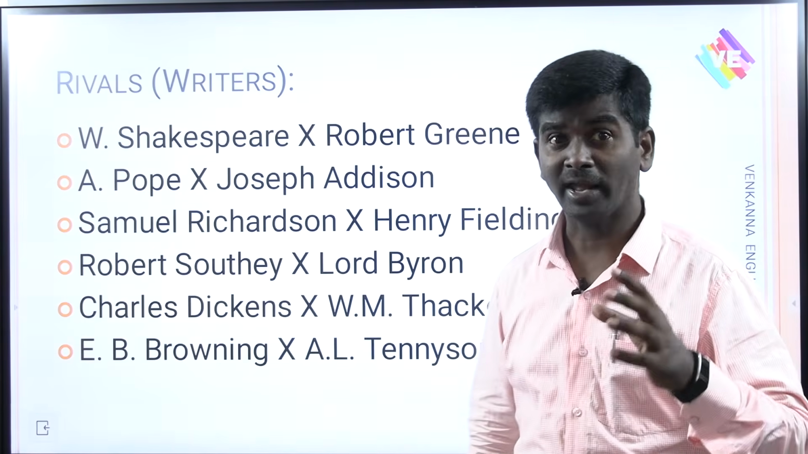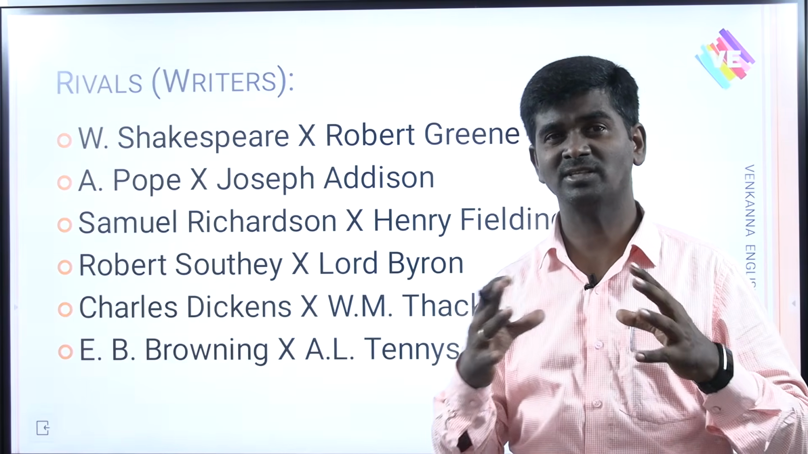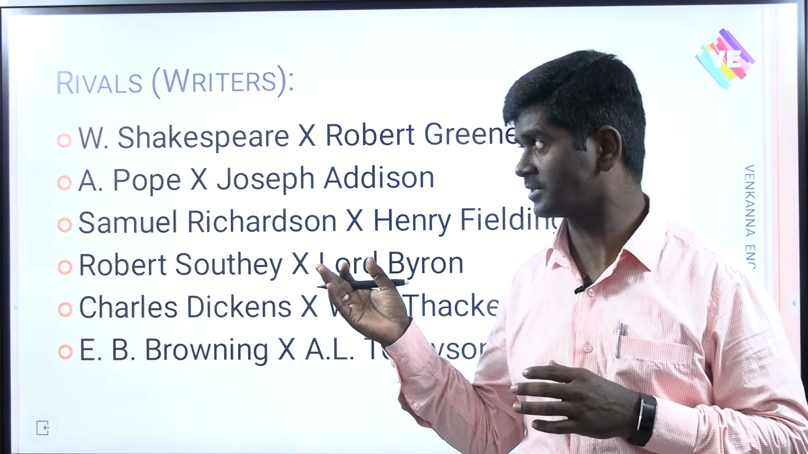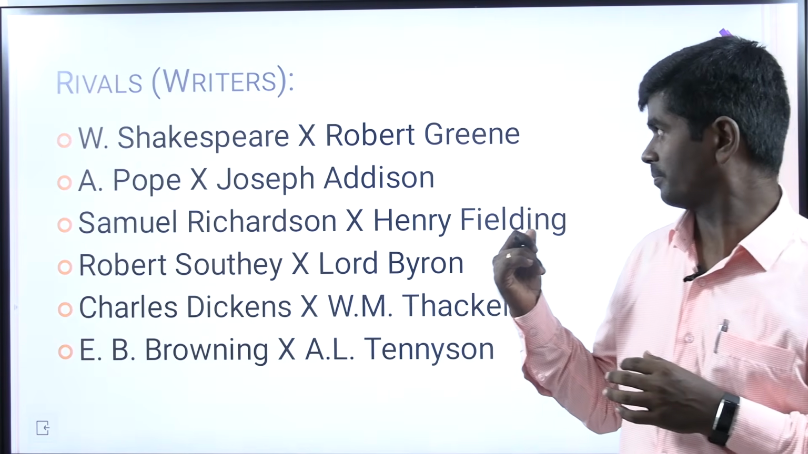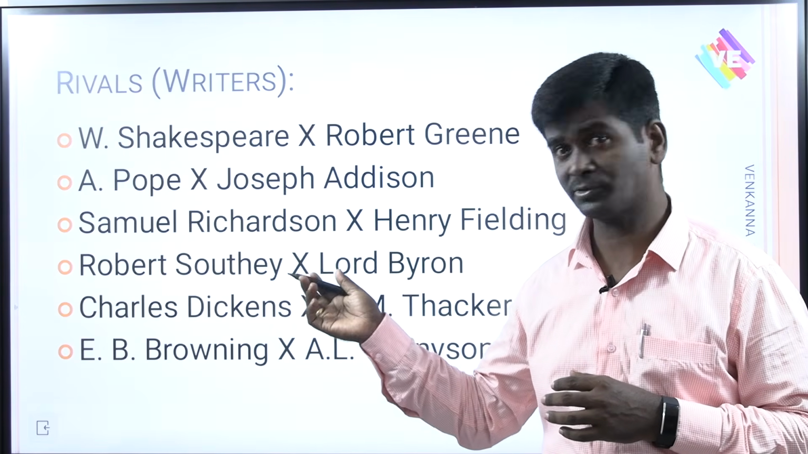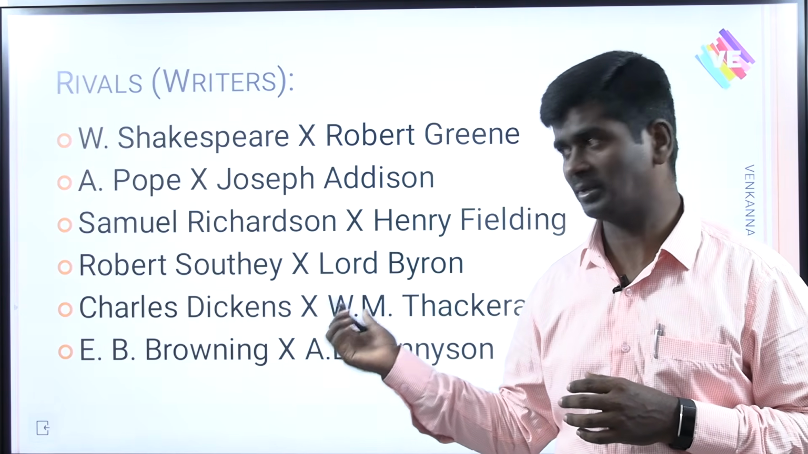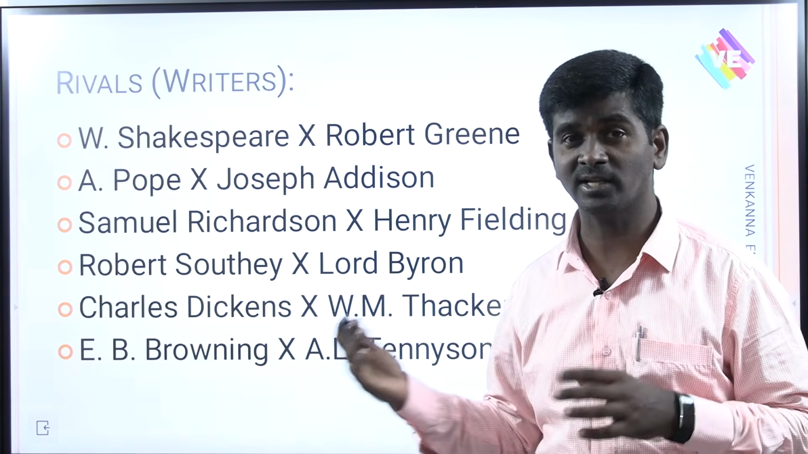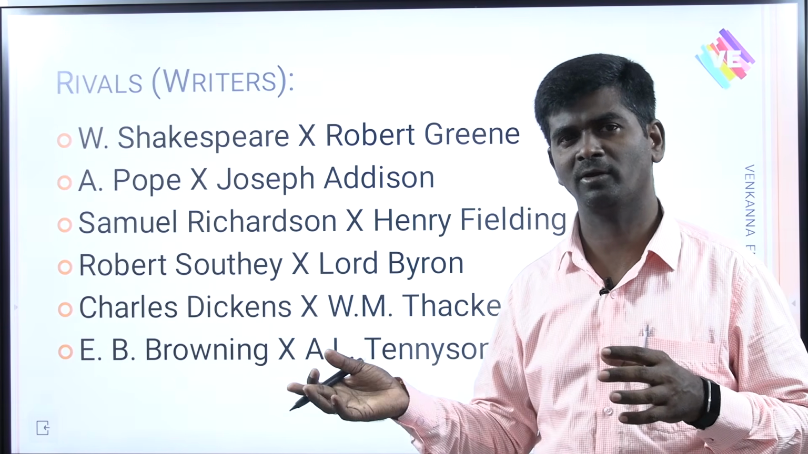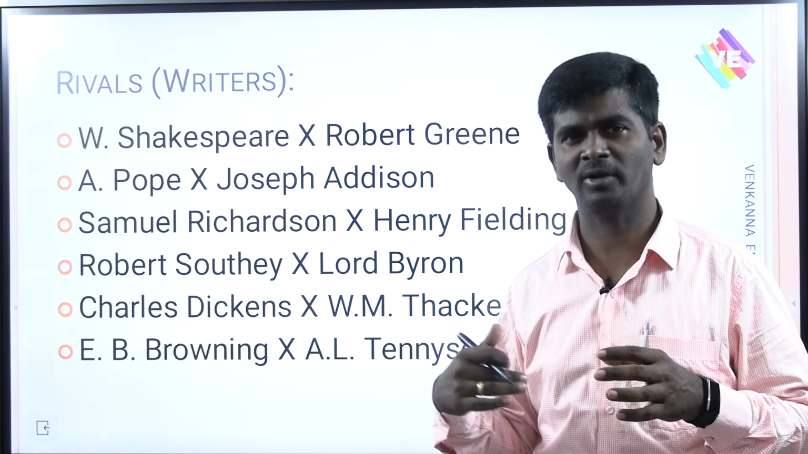Next, rivals, very important, my friends. Rivals and critics: William Shakespeare and Robert Greene, Alexander Pope, Henry Fielding and Samuel Richardson. Next, you can see Joseph Addison and Alexander Pope, Robert Southey and Lord Byron, Charles Dickens and William Thackeray, Elizabeth Barrett Browning and Alfred Lord Tennyson. One writer writes to comment on another, and he writes to comment on somebody else.